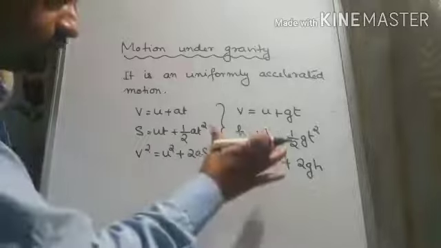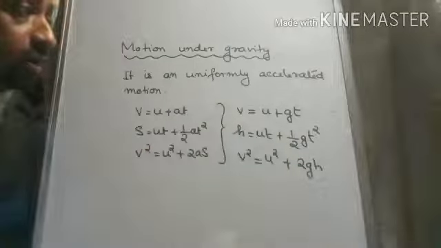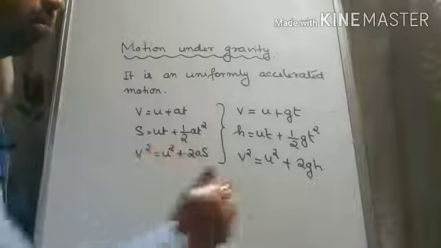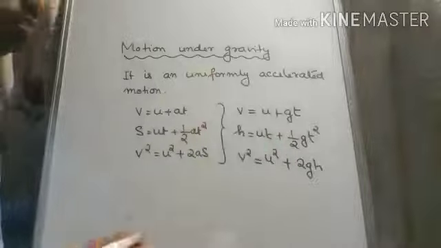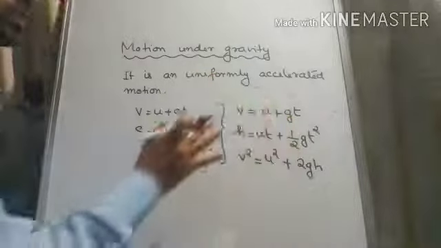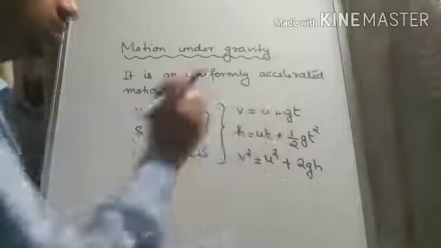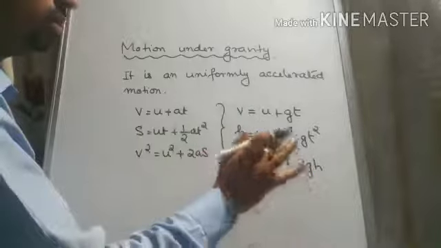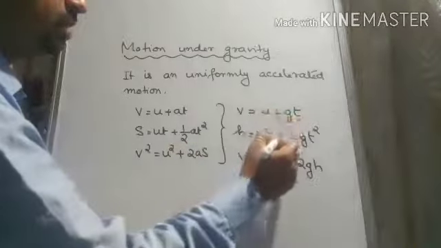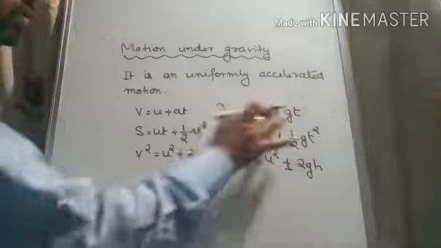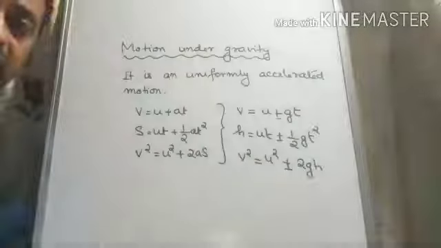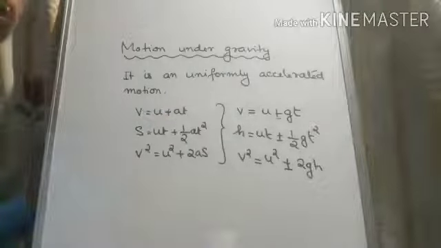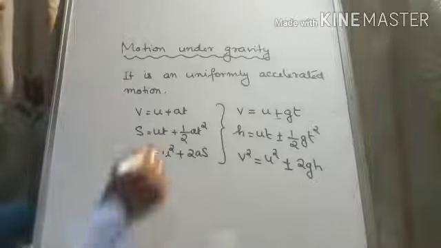Now if we consider uniformly retarded motion, that means the velocity is uniformly decreasing with time, then in place of this positive sign we will put negative sign. That means v is equal to u minus gt, h is equal to ut minus half gt square, v square is equal to u square minus 2gh. So we write here plus minus. That means we will take positive sign when the motion is uniformly accelerated motion, we will take negative sign when the motion is uniformly retarded motion. Clear?